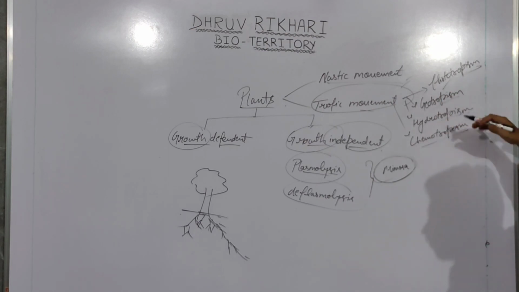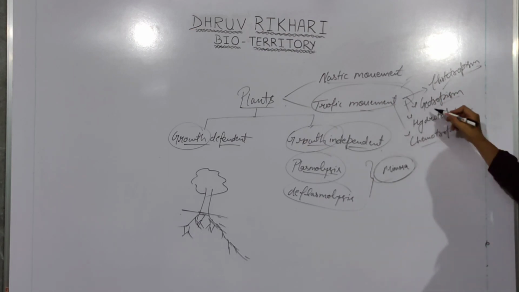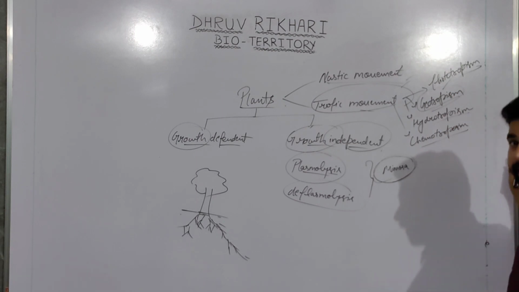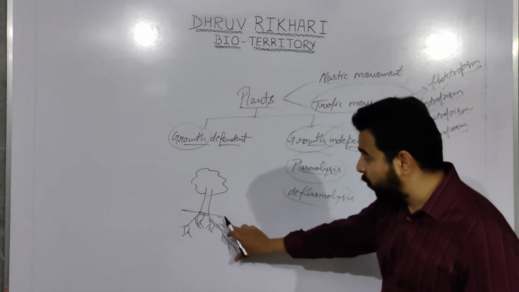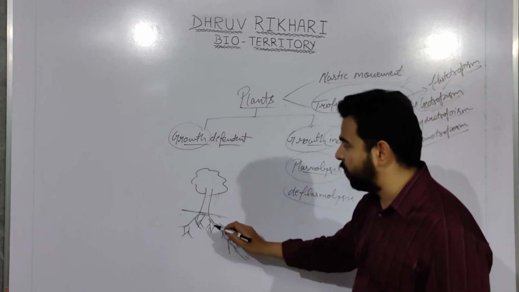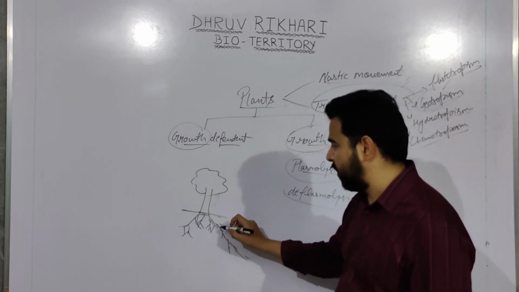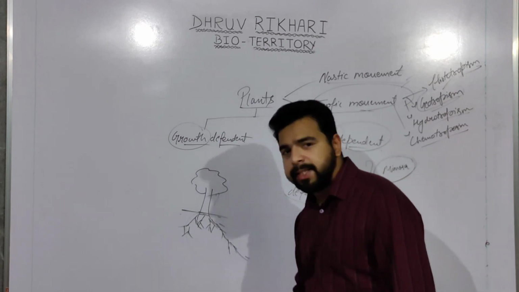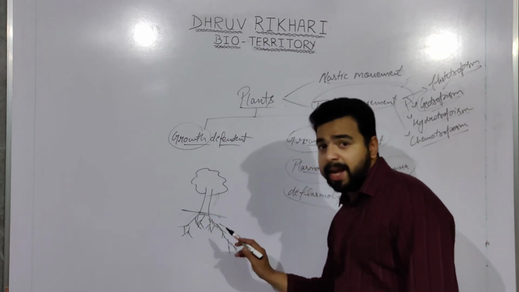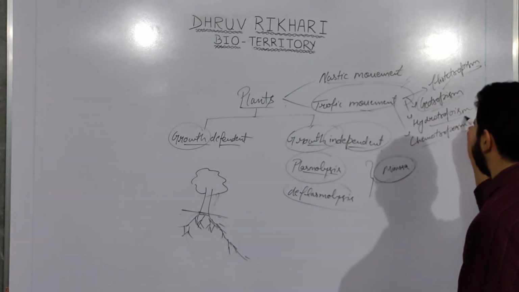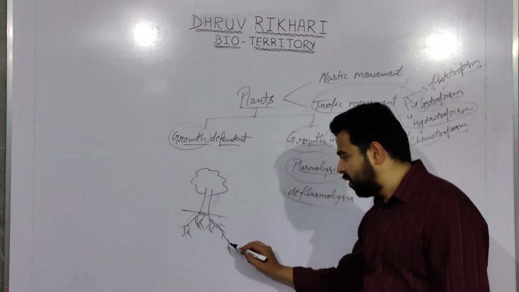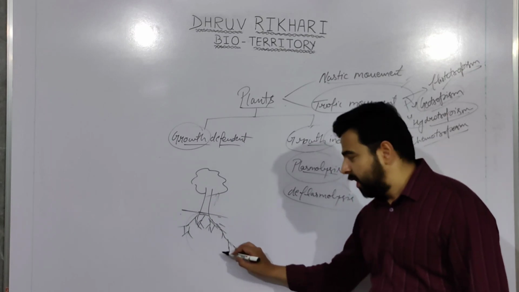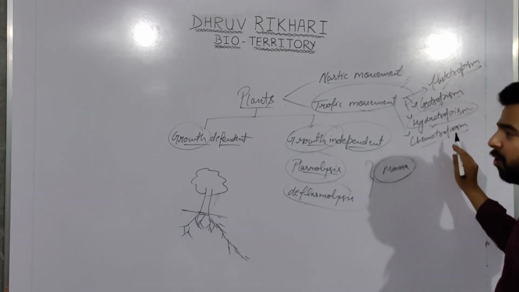So phototropism towards the photo period or the light period, geotropism towards the gravity, right? These roots of a plant are growing towards the gravity and the aerial part of plant is growing against the gravity. So the increase in length of the root is towards the gravity, and this we call geotropism. Hydrotropism, just now I was giving you the example of moisture in the soil toward which these roots are growing. So this is the hydrotropism condition.